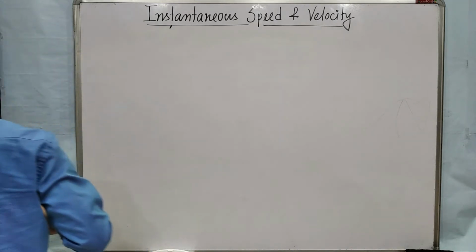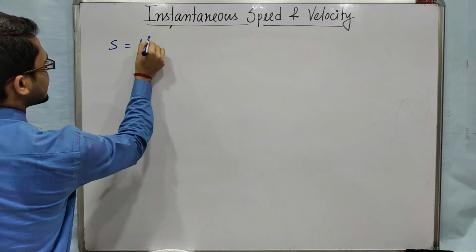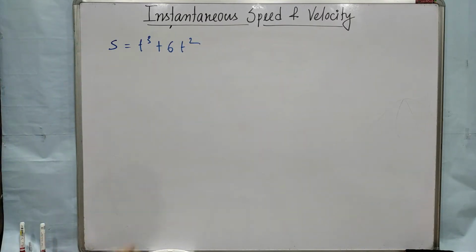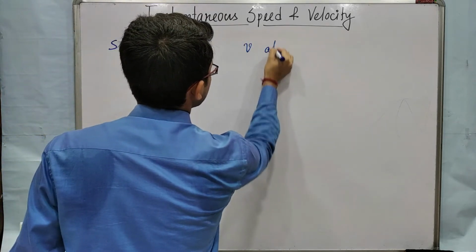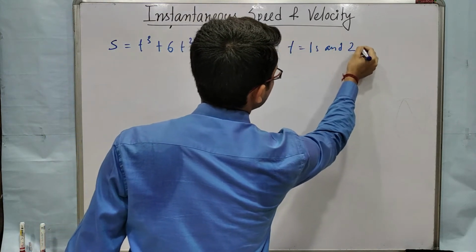Now come to the next problem. S is equal to t cube plus 6t square. Okay, you are asked to find the instantaneous speed v at t equals 1 second and 2 seconds.